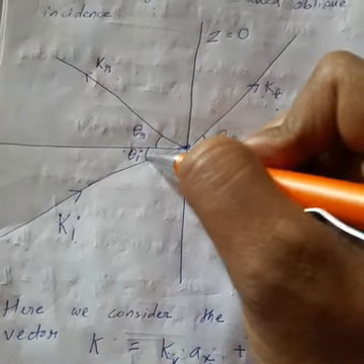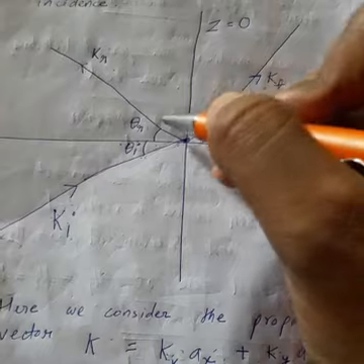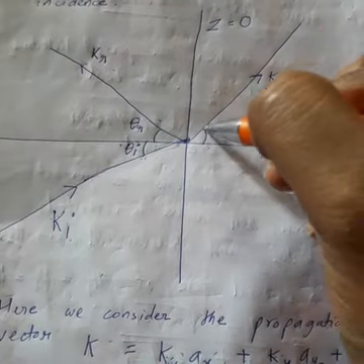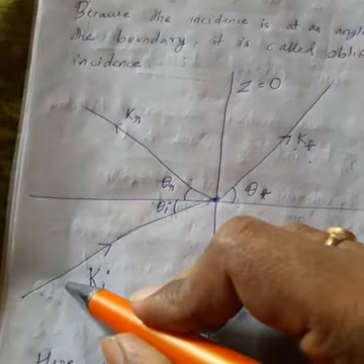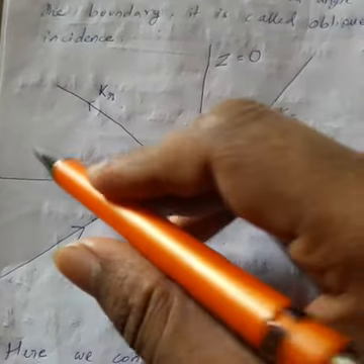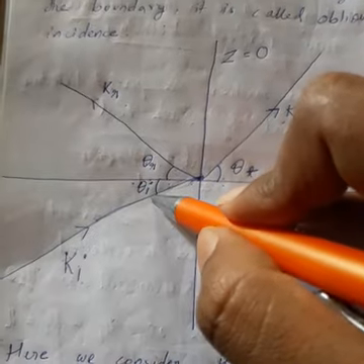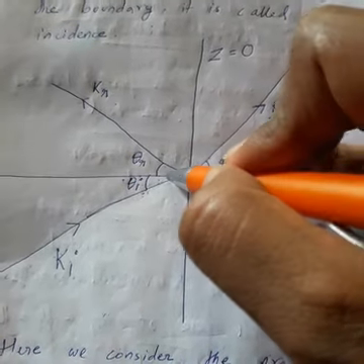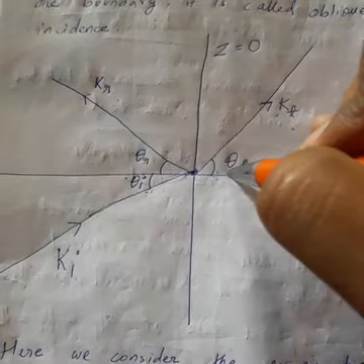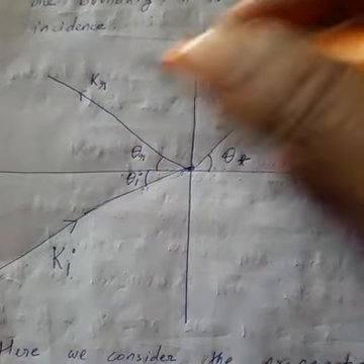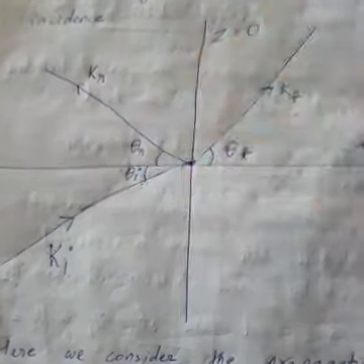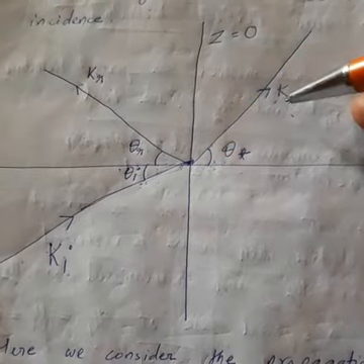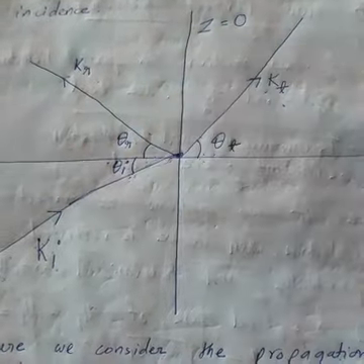Theta i is the incidence angle, theta r is the reflected angle, theta t is the transmitted angle. Okay, so again I am revising. If a plane wave is incident at some angle to the propagation axis, then some part is reflected at some angle, some part is transmitted at some angle. So this type of incidence is called oblique incidence. When the incident, reflected and transmitted waves all make an angle with the propagation axis, then this is called oblique incidence.